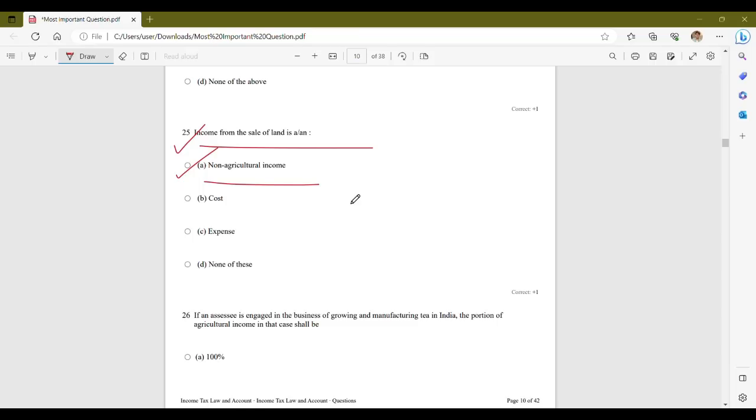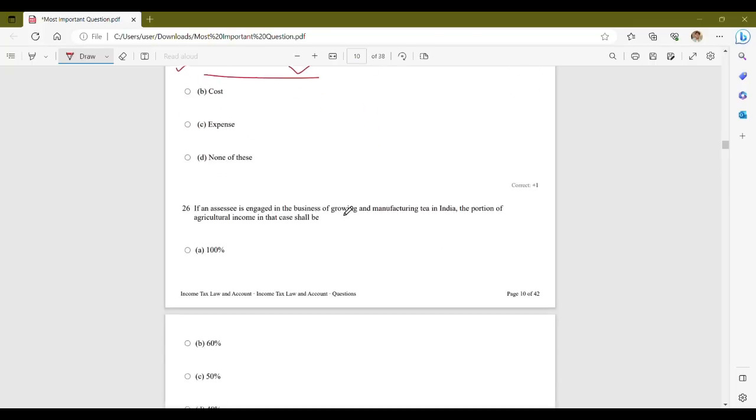Agricultural income typically refers to income derived from agricultural activities such as farming, cultivation, or agricultural operations. However, income from sale of land, regardless of its usage, is generally treated as non-agricultural income for tax purpose. Now, it is important to note that classification of income as agricultural or non-agricultural may have specific legal definitions and can vary based on jurisdictions of specific tax laws. But in India, sale of land is considered a non-agricultural income.